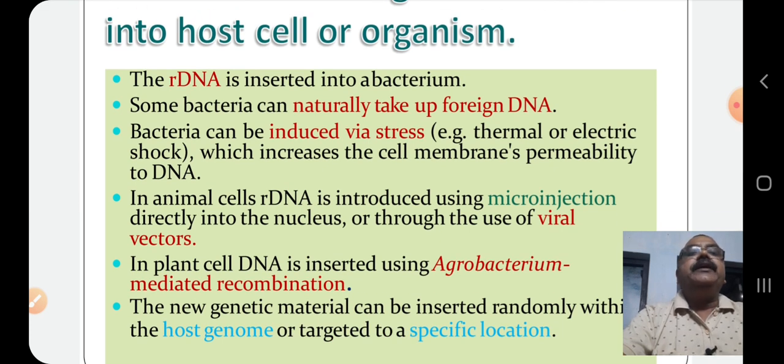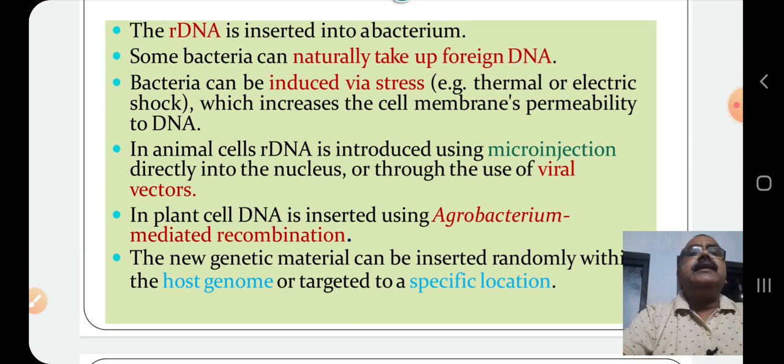Otherwise, bacteria can be induced via stress, either thermal or electrical shock, which increases the cell membrane permeability to DNA, so that DNA can enter into the cell. In animal cells, recombinant DNA is introduced using microinjection directly into the nucleus or through the use of viral vectors. That means microinjection is the technique which is used in case of animal cells to introduce foreign DNA into the genome DNA.